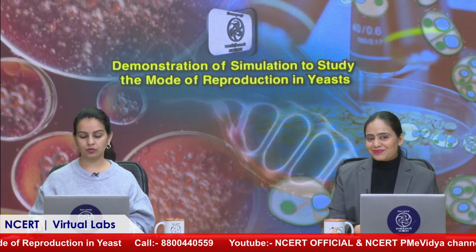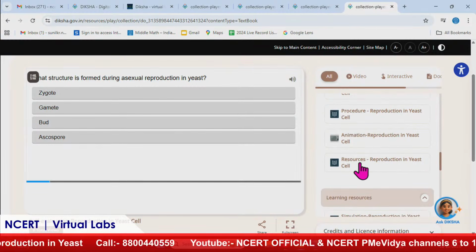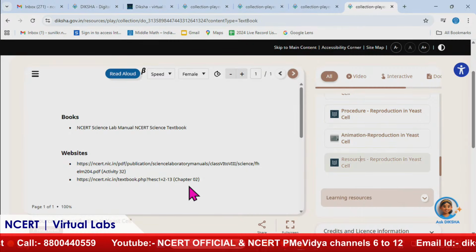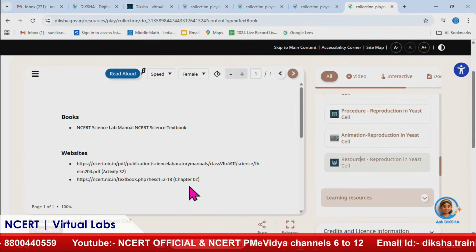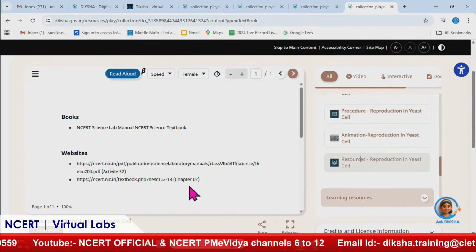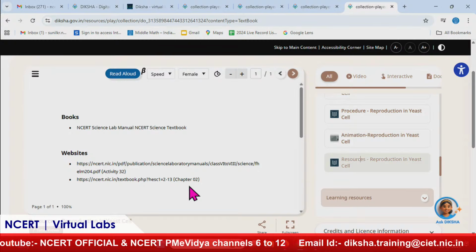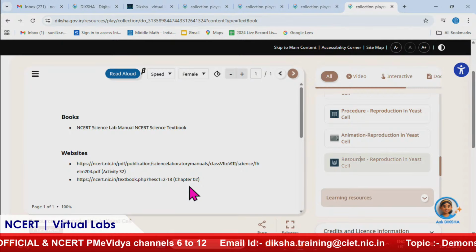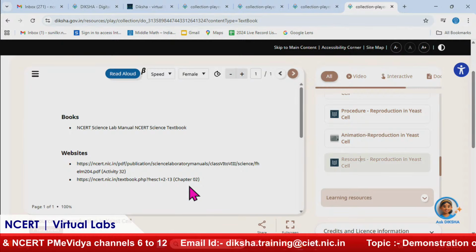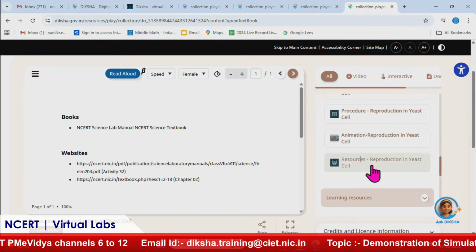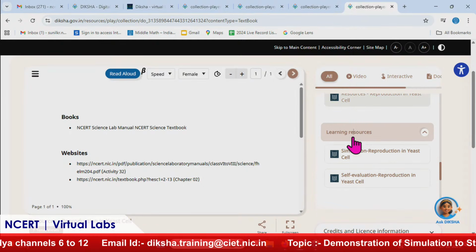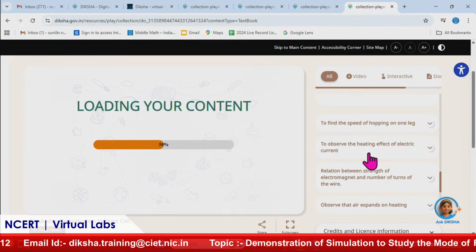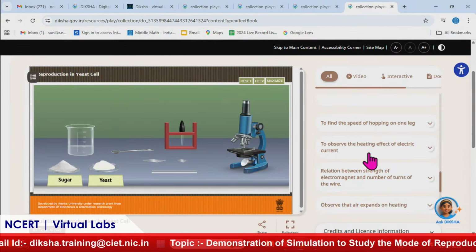Yes, like I showed under explanation resources, there are resources. Here we have books and websites. Sometimes only NCERT websites are mentioned, sometimes additional websites are also mentioned. It depends upon what all resources the developers, the content writers utilized for writing the content. And primarily because we are aligning with the goals and recommendations of NEP 2020, this simulation or any content available or virtual lab is in alignment with NCERT textbooks.